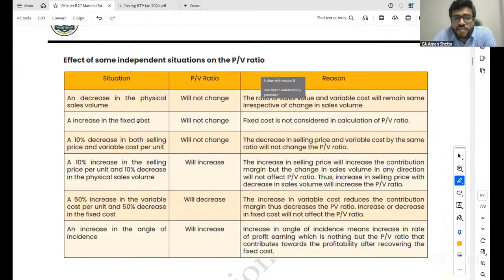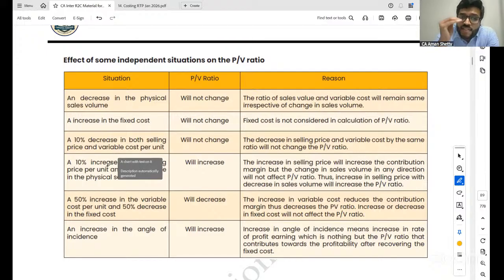And an increase in the fixed cost, again, will it impact PV ratio? No, because sales minus variable cost is contribution, and contribution by sales is PV. How is fixed cost going to impact it? A 10% decrease in both selling price and variable cost: if both are decreasing, then it will not impact PV ratio. It will get offset. A 10% increase in the selling price and a 10% decrease in the physical sales.